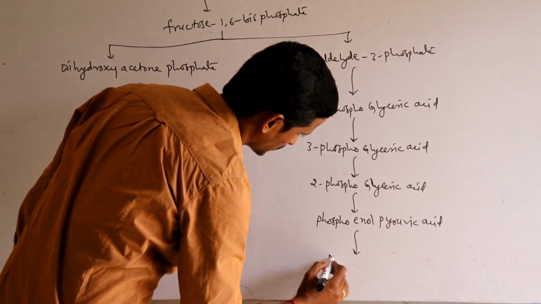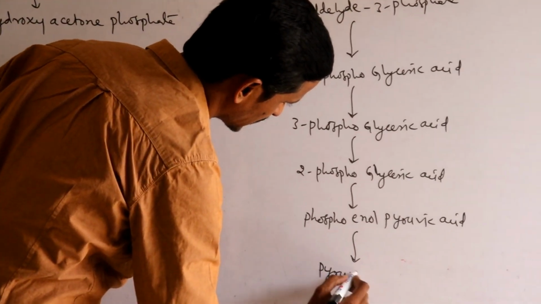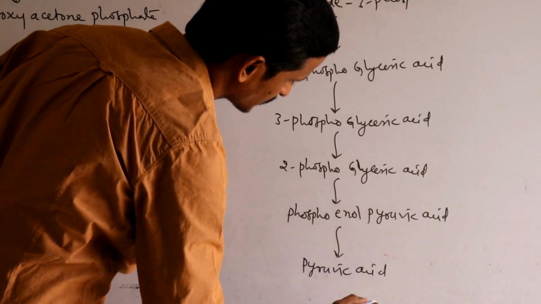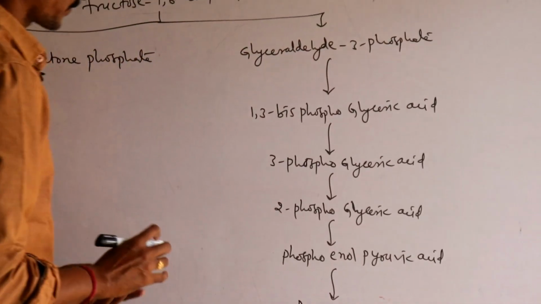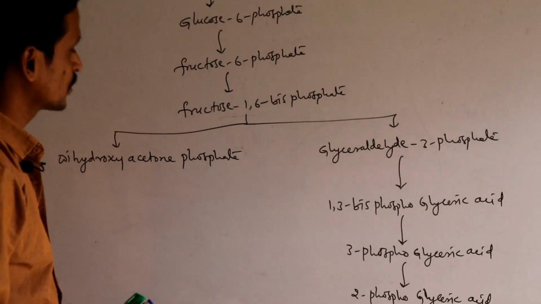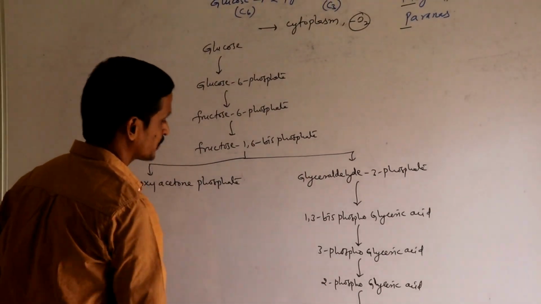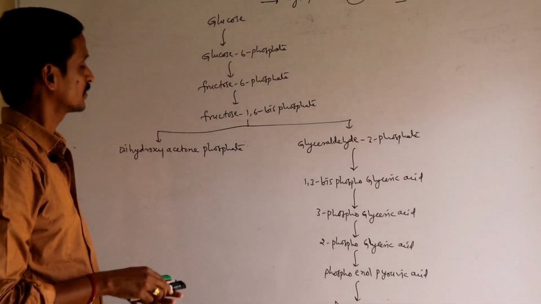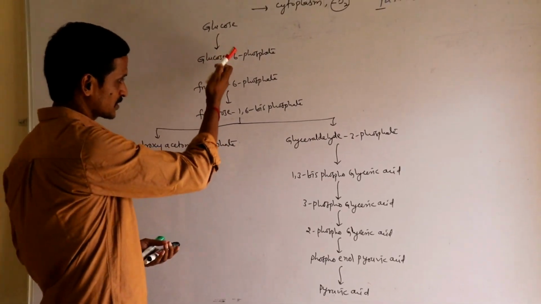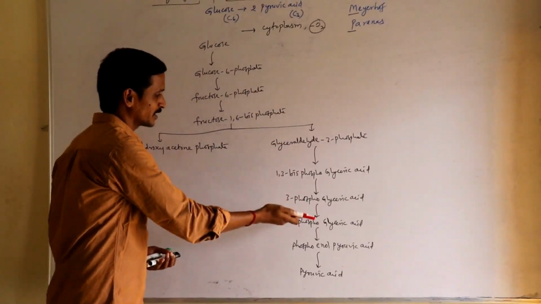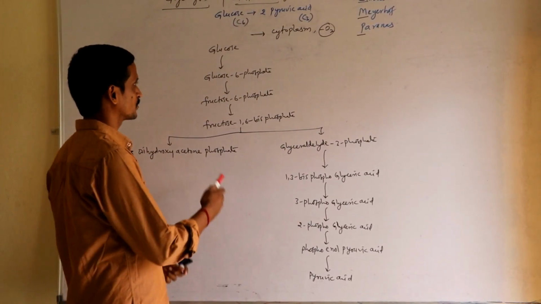Finally, we will get pyruvic acid. So as I told you earlier, the process of conversion of glucose into pyruvic acid is called glycolysis. These are the metabolic intermediate compounds.